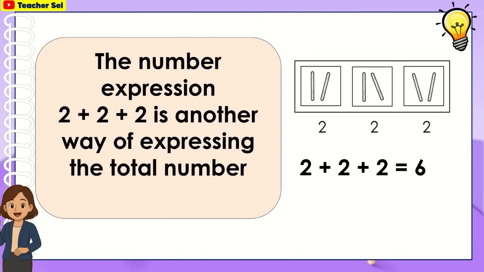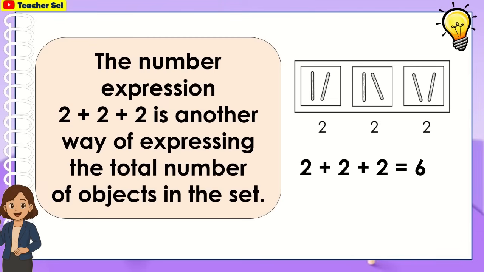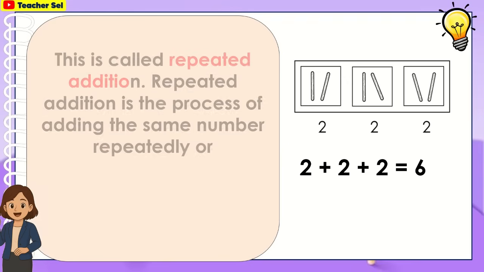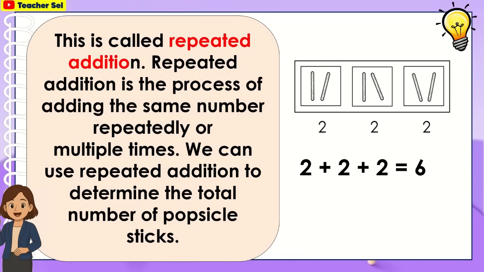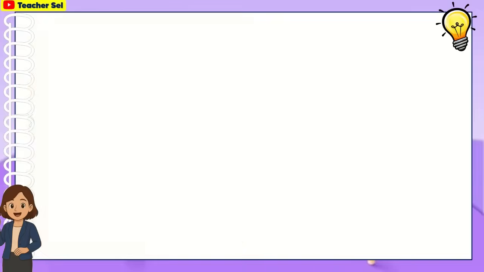The number expression 2 plus 2 plus 2 is another way of expressing the total number of objects in the set. This is called repeated addition. Repeated addition is the process of adding the same number repeatedly or multiple times. We can use repeated addition to determine the total number of popsicle sticks.